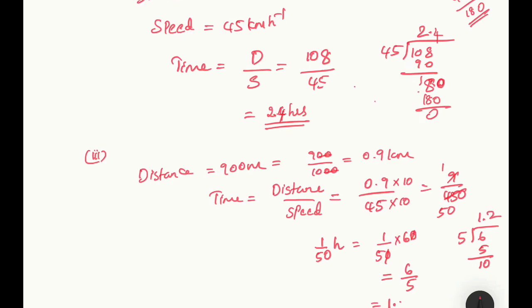So you'll get the answer as 1.2 minutes. Hope it's clear to you all. So you can write the answer either as 1 by 50 hour or as 1.2 minutes. Hope it's clear to you all.